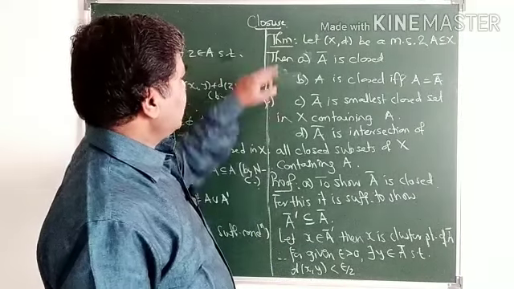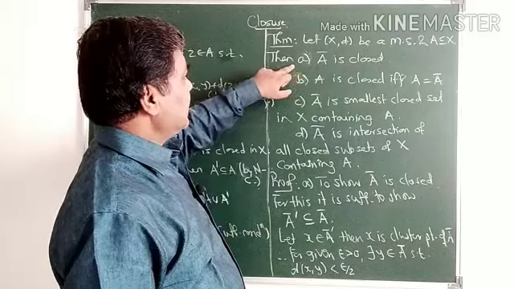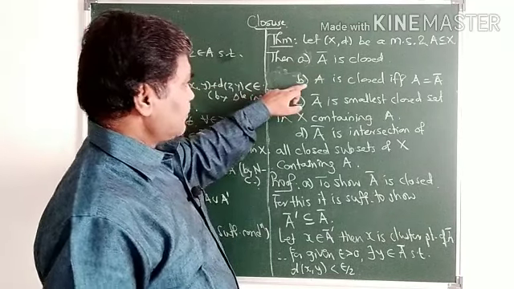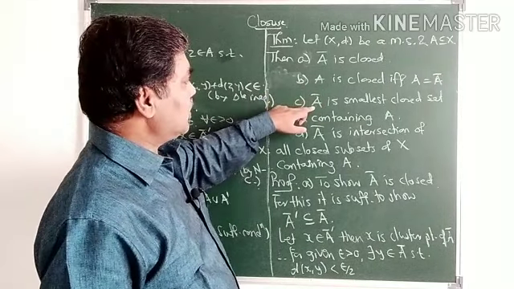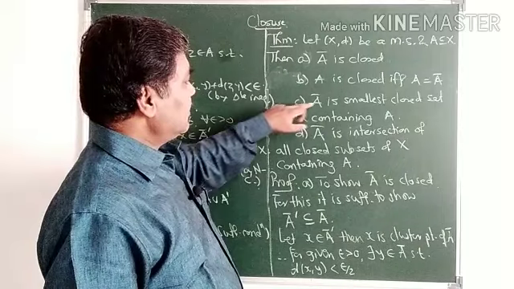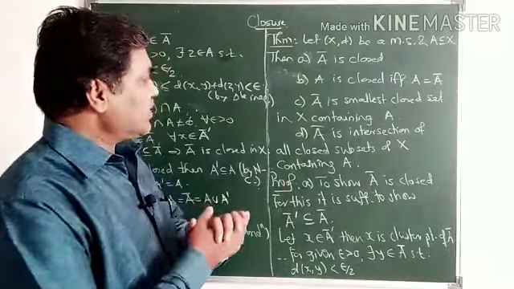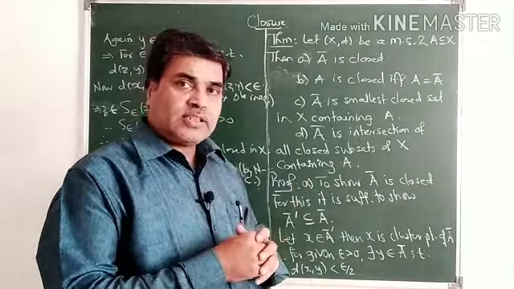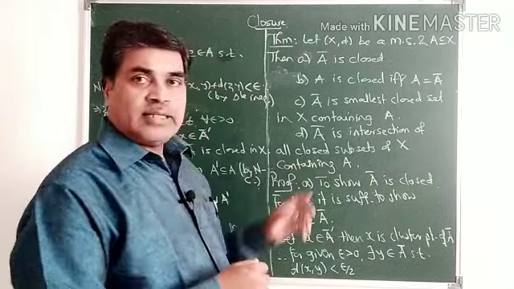So we have to prove the theorem now. If (X, d) is a metric space and A is a subset of X, then (a) A closure is a closed subset of X; (b) A is closed if and only if A is equal to A closure; (c) A closure is the smallest closed subset of X containing A, and A closure is the intersection of all closed subsets of X containing A.